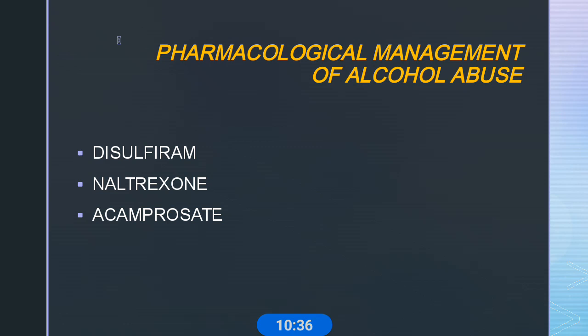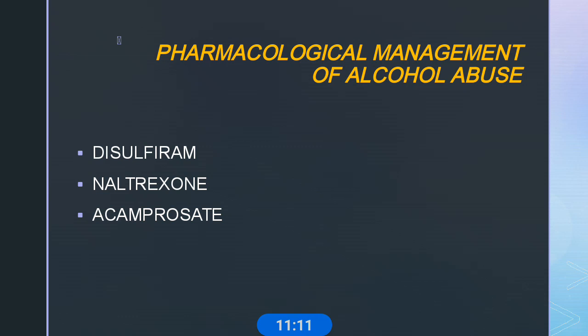Disulfiram, whose mechanism we already discussed, mainly inhibits the aldehyde dehydrogenase enzyme, so this increases the accumulation of acetaldehyde in the blood. So exposure to alcohol in the presence of this drug causes manifestations like flushing, headache, palpitations, nausea, vomiting and decreased blood pressure. These adverse reactions can discourage impulsive alcohol consumption.